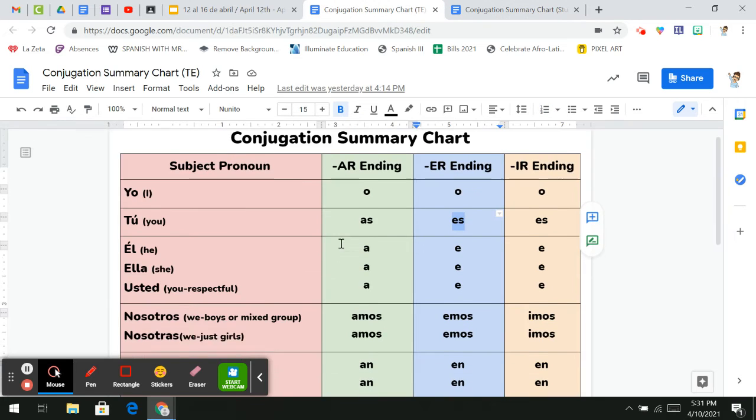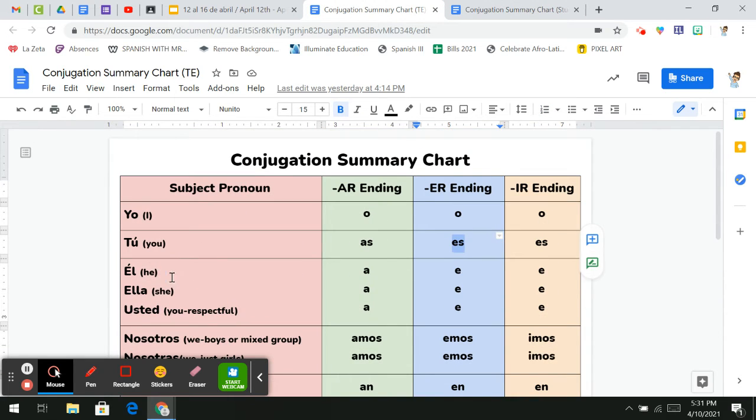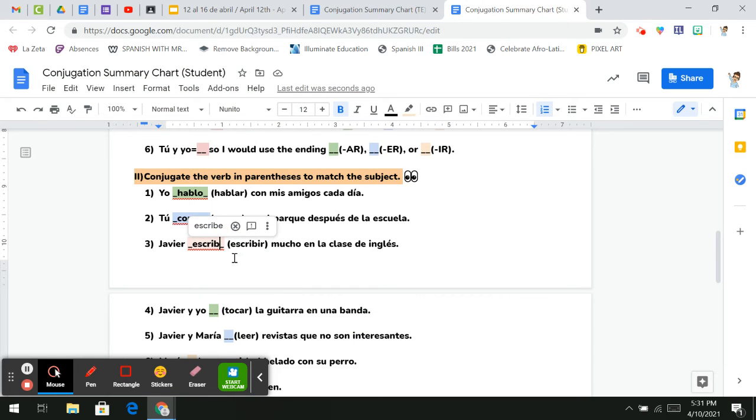So going over here, finding my él, he. All right, and then finding my IR ending that you would use with the subject él, which is E. So back over here, escribe. Javier escribe mucho en la clase de inglés. So Javier writes a lot in English class.